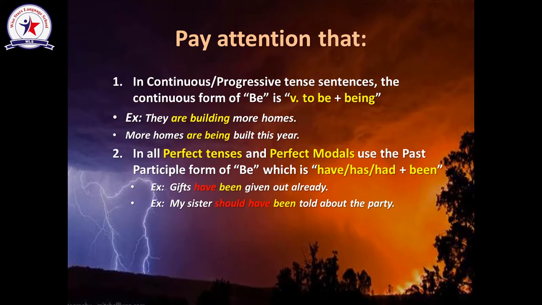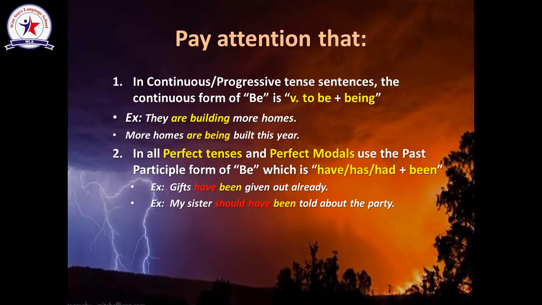Examine this example. Gifts have been given out already. So actually here gifts is the object. And this is verb to be in the present perfect tense, have been. And the past participle of give is given out already.